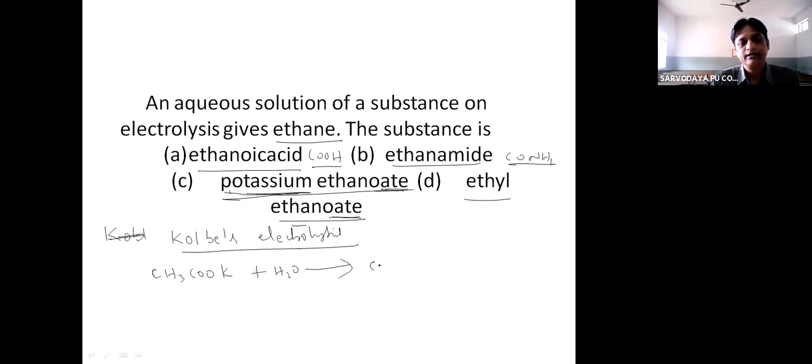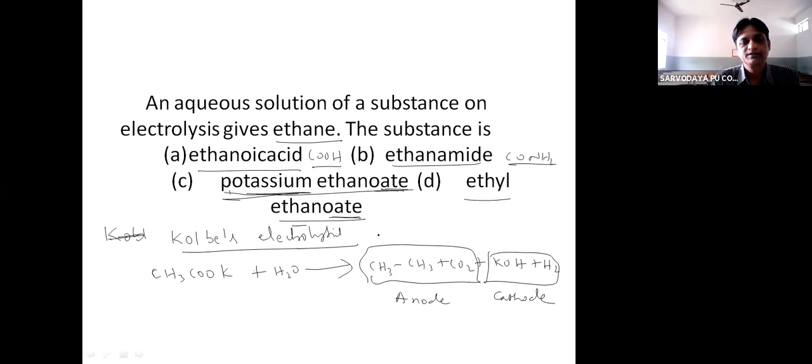When it is subjected to electrolysis, we get CH3CH3 plus CO2 plus KOH plus H2. These are obtained at the anode, and these are obtained at the cathode. So in order to get ethane, we have to start with potassium ethanoate.